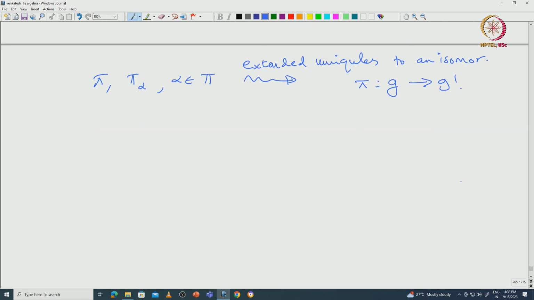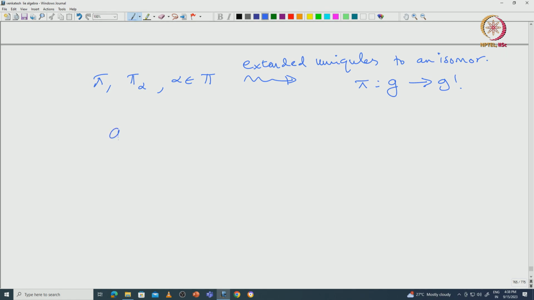In order to prove that, we constructed the direct sum of G and G', and then we specifically defined one particular subalgebra of that. We wanted to prove this isomorphism, so we realized that it is enough to prove that this particular subalgebra is a proper subalgebra of G direct sum G'. That is where I stopped. So, let us prove that.